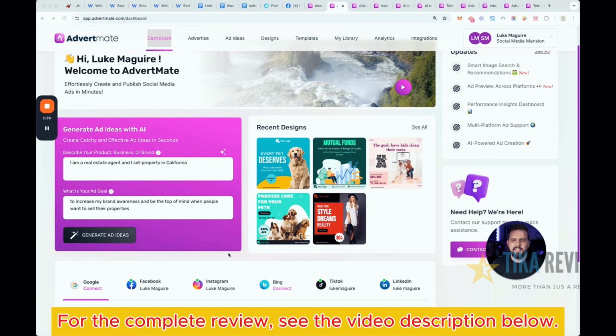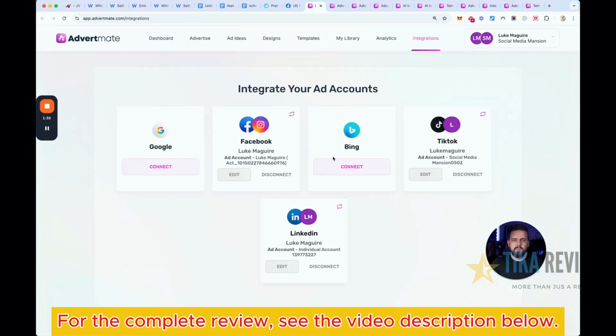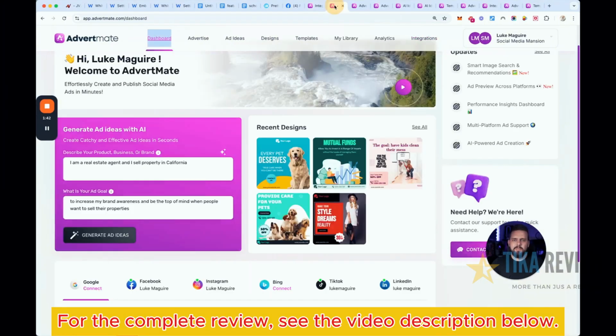So in saying that, all you need to do when you first jump in is go to the integrations tab up the top and connect your different platforms. Very, very simple. Hit connect, it'll open up the different ads managers that you have and connect them there. Then you can either go into the section here where it says generate ad ideas with AI. So I thought I would just do a few here really quickly.